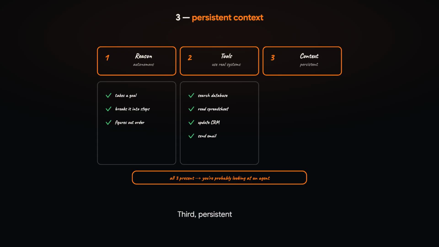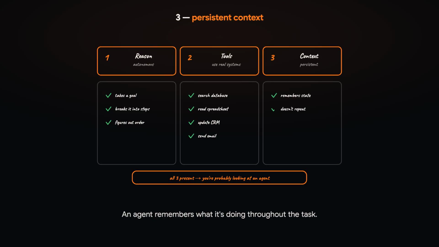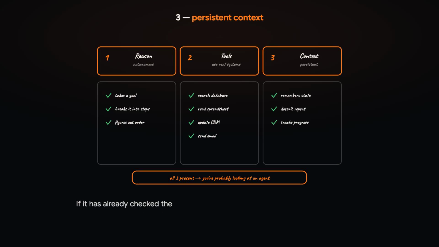Third, persistent context. An agent remembers what it's doing throughout the task. If it has already checked the customer's order, it doesn't repeat the same step every minute. It keeps track of progress until the job is complete.